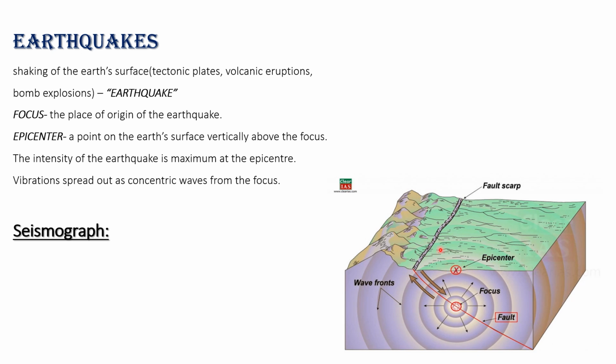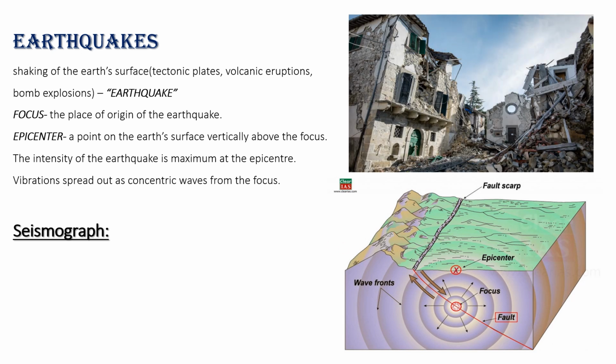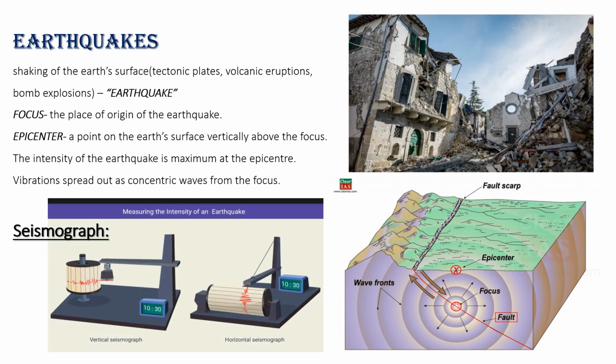The intensity of the earthquake is maximum at the epicenter. Vibrations spread out as concentric waves from the focus. If you observe this, the waves are moving apart from the focus, like concentric waves. And this is the seismograph. What do you mean by seismograph? A seismograph is an instrument for measuring the intensity of an earthquake. It can be a horizontal seismograph or a vertical seismograph. In this picture, if you observe, it records the intensity of the earthquake, how it is happening. And if you see the top picture, that is the disaster.